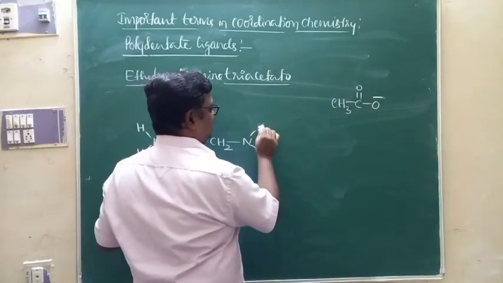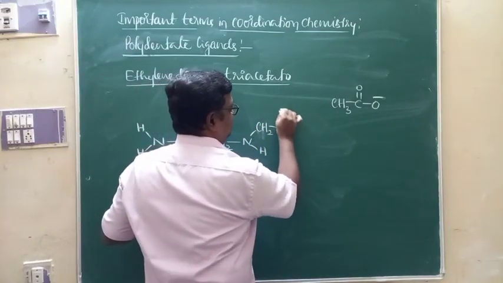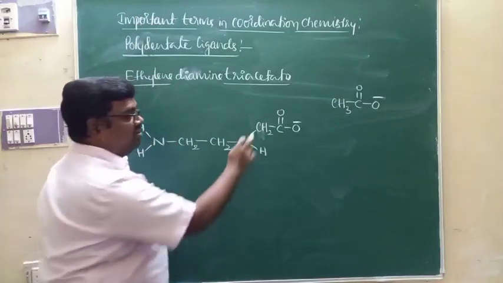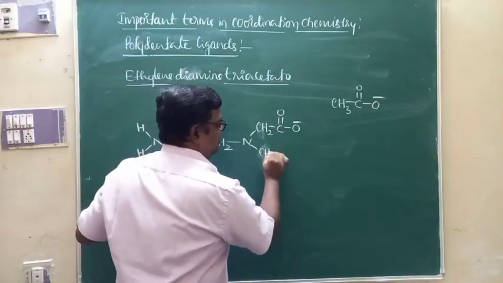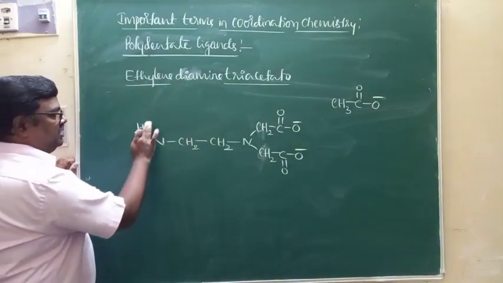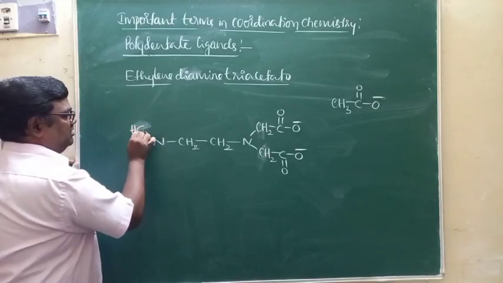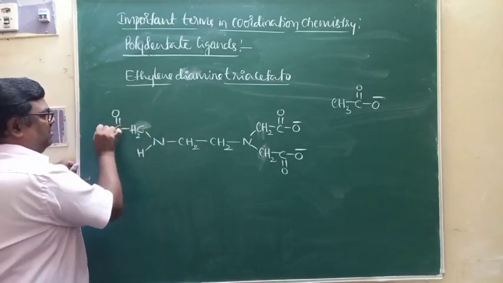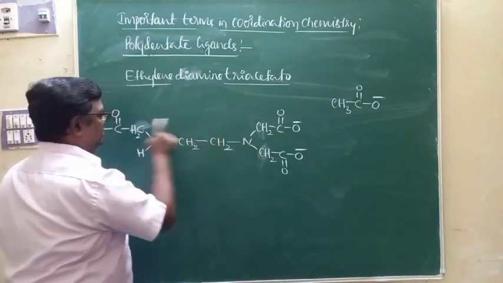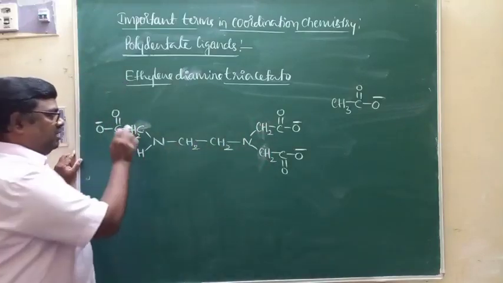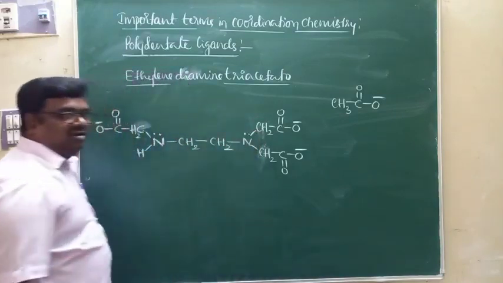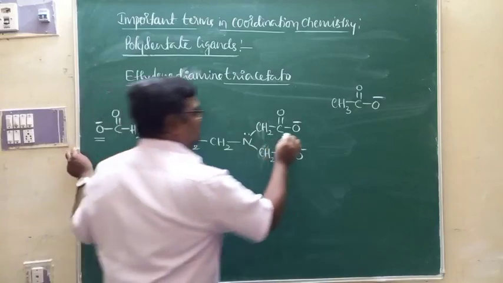Therefore, you just replace the hydrogen atoms of the amine groups by CH2COO minus. 1 acetate. The second hydrogen is also replaced by another acetate group. The third hydrogen is also replaced by one more acetate group. This is ethylene diamine triacetato. In this molecule, we have 2 nitrogen atoms carrying lone pairs of electrons and 3 oxygen atoms carrying negative charge.